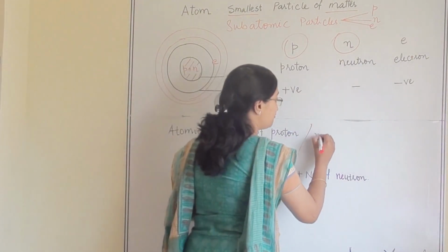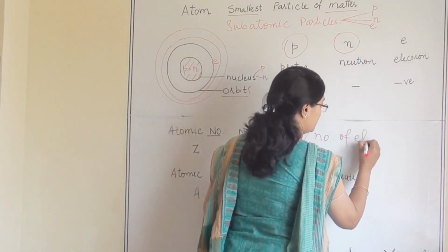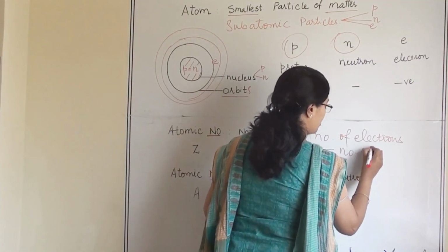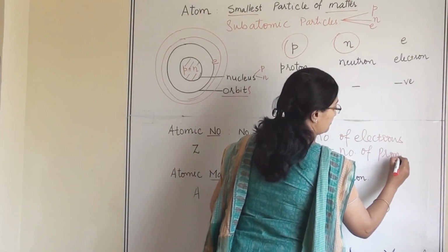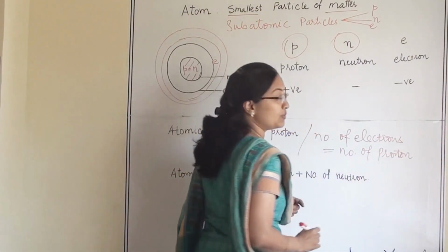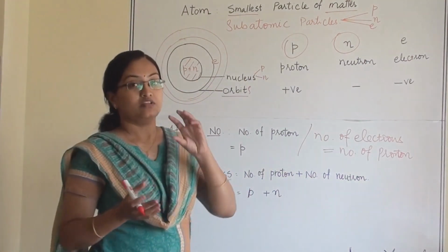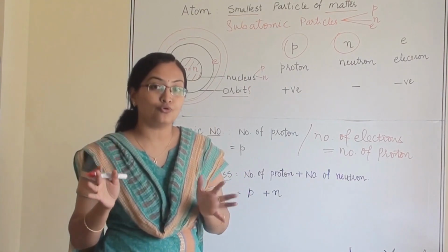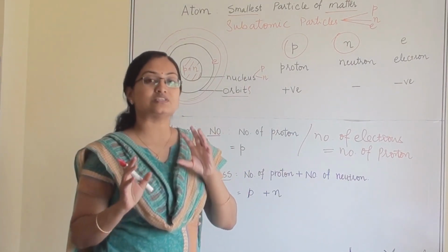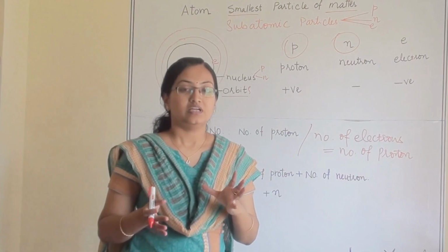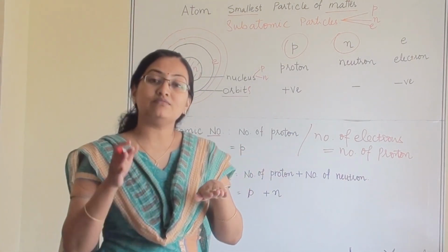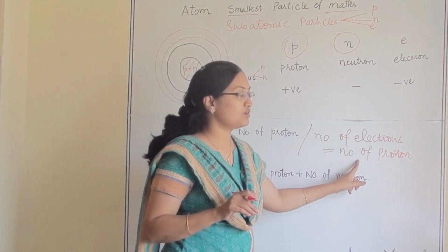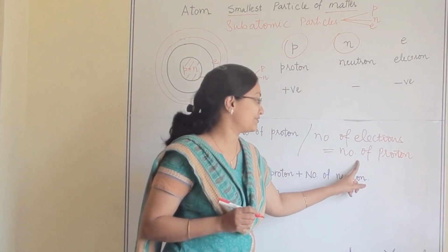Also, the number of electrons is the same as the number of protons. Always in any atom, if there are 4 protons, then the number of electrons is also 4. It has to be equal because our atom is neutral. When will it be neutral? When positive and negative charge are equal. So always the number of protons will be equal to the number of electrons.